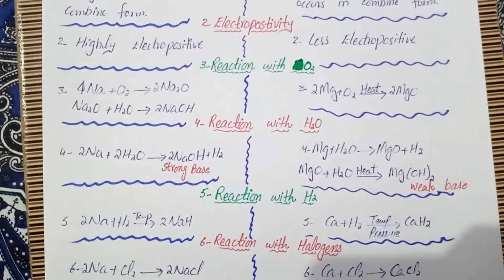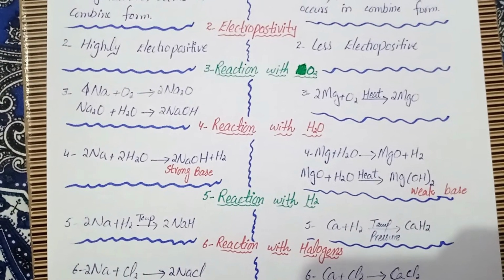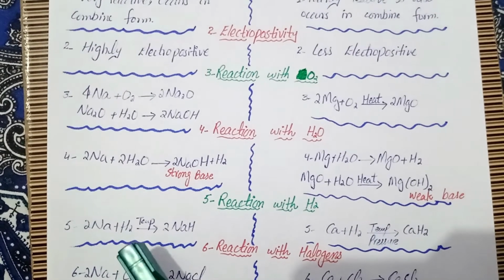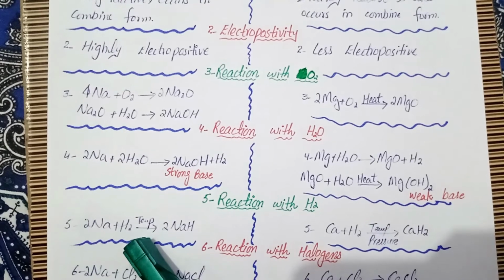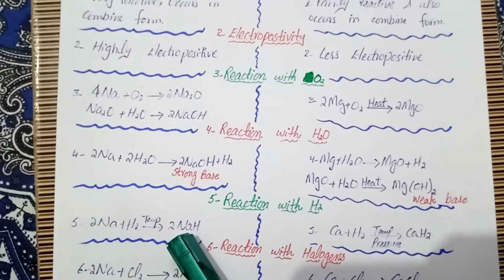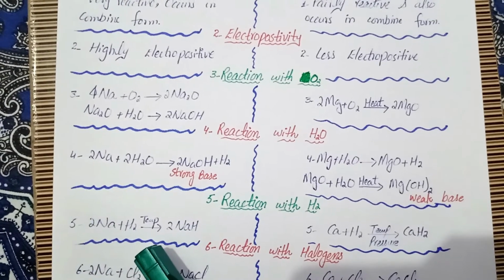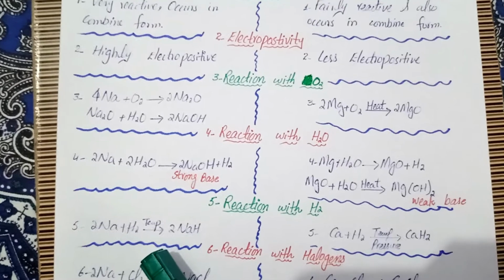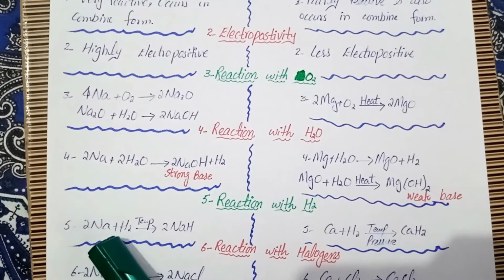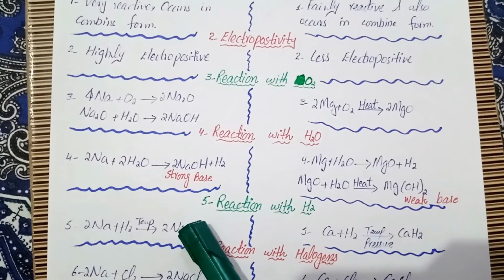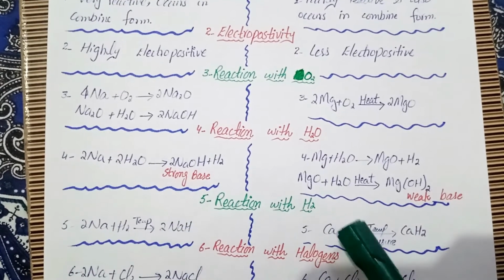Then comes the reaction with hydrogen. When alkali metals react with hydrogen, they require temperature to complete their reaction. They form ionic hydrides with hydrogen at high temperature. So when sodium reacts with hydrogen at high temperature, it gives sodium hydride.